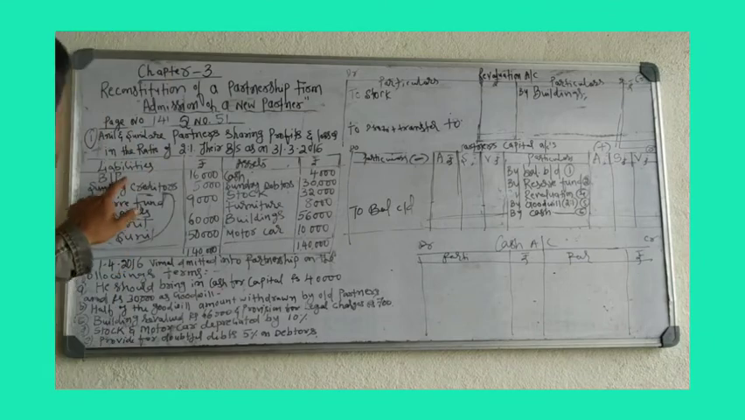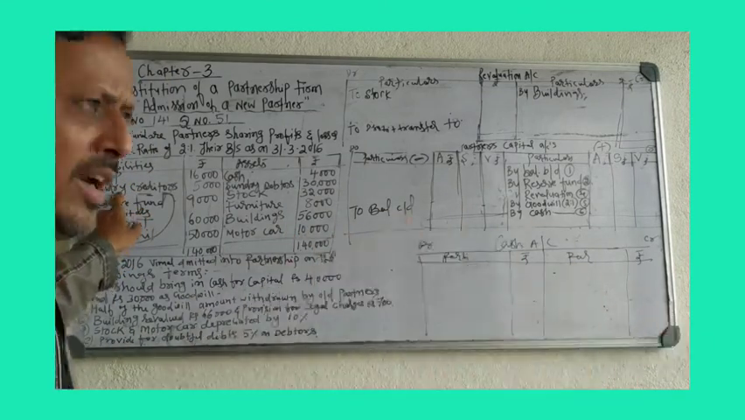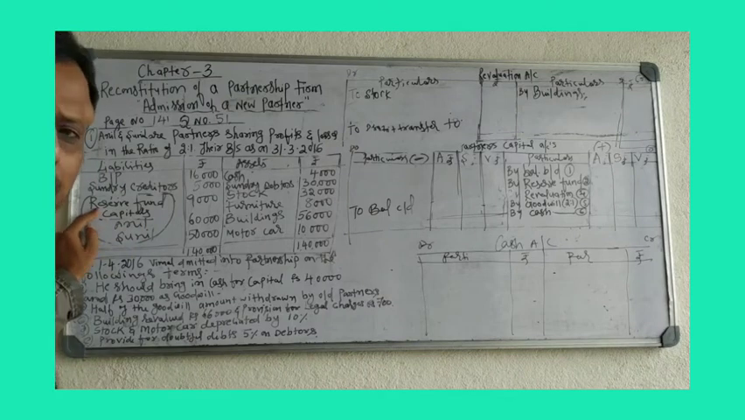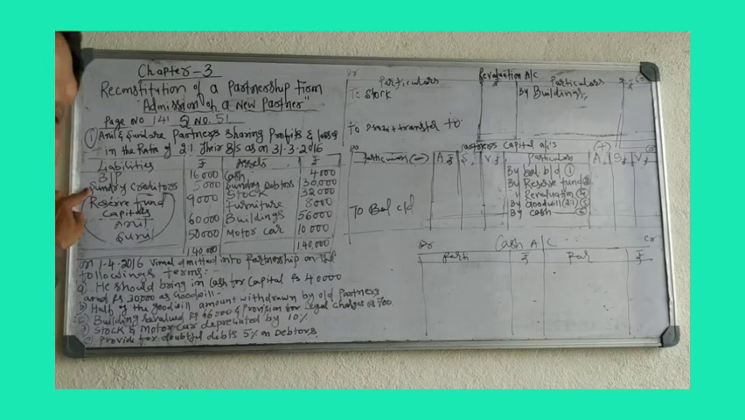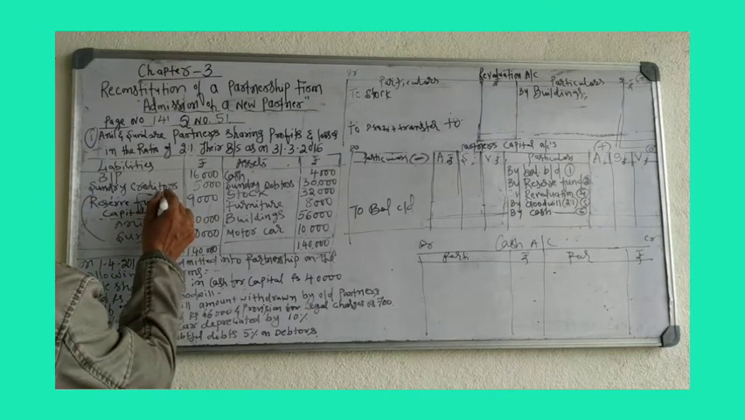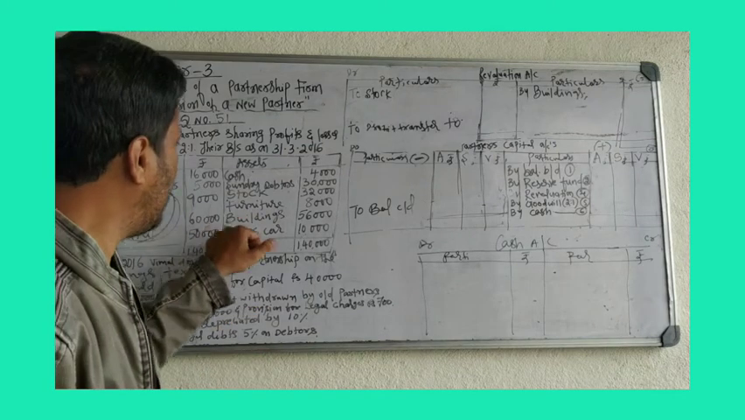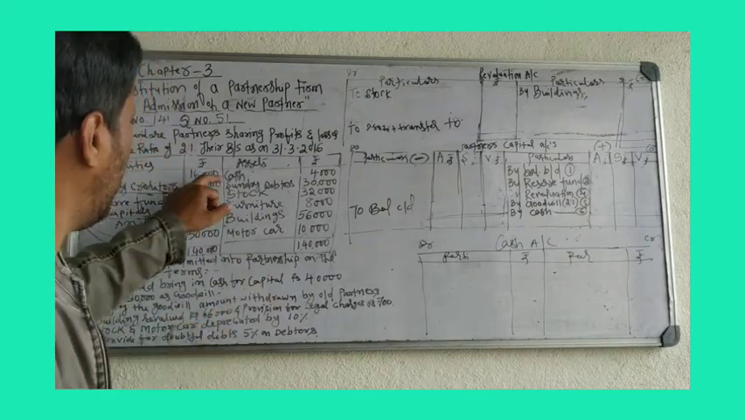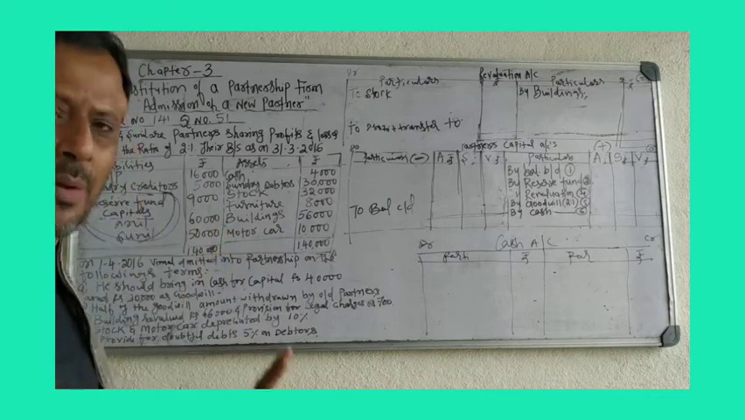Bills payable, external liability. Sundry creditor, external liability. Reserve fund, it is due to partners. Capital, it is due to partners. So bills payable and sundry creditor are external liabilities. Reserve fund and capitals are internal liabilities, because they go to partners. On the asset side, you have different assets: cash, sundry debtor, stock, furniture, building, motor car.